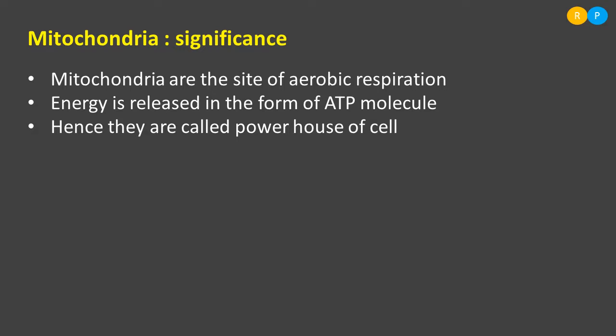Whenever our cell needs energy, it releases energy for the metabolic activity. Because of this, the mitochondria are called the powerhouse of the cell. These are a few functions related to the mitochondria. Understood, right? Yes. Thank you.